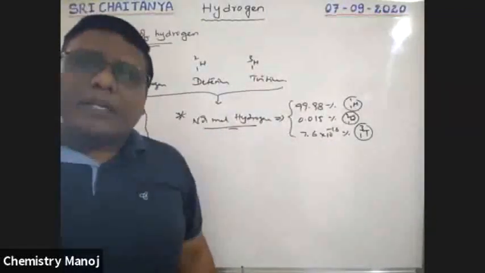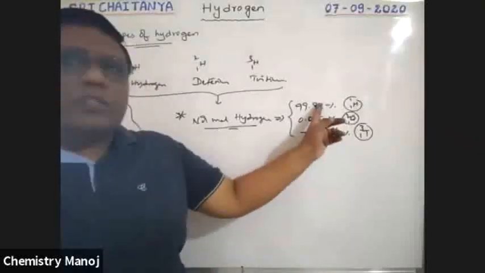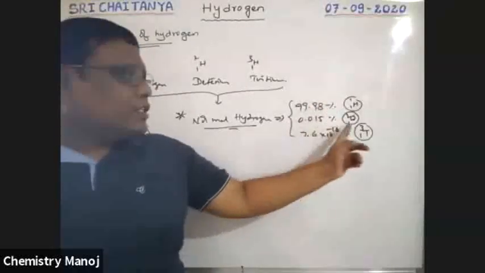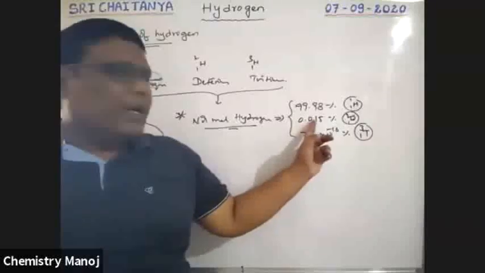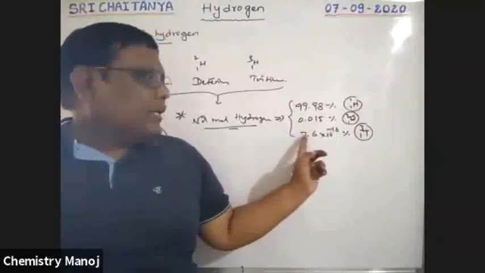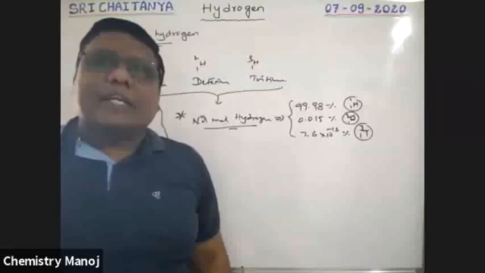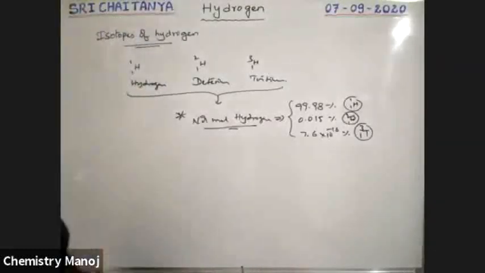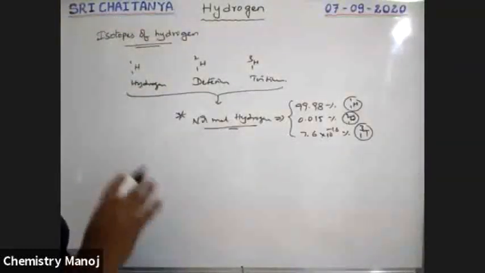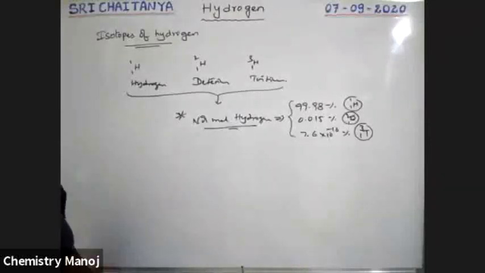So normal hydrogen is 99.98%. Deuterium, heavy hydrogen, has 0.015%. Tritium is 7.6 into 10 power minus 16%. This is the percentage abundance of all those isotopes in natural hydrogen, the hydrogen which is available in nature.